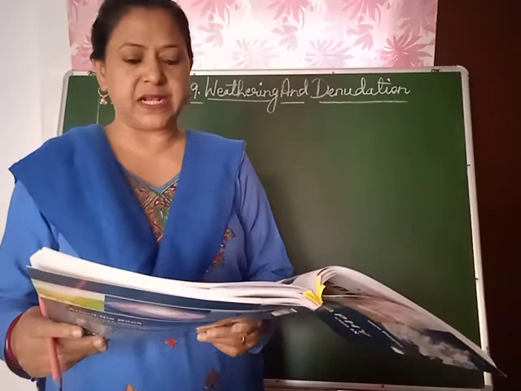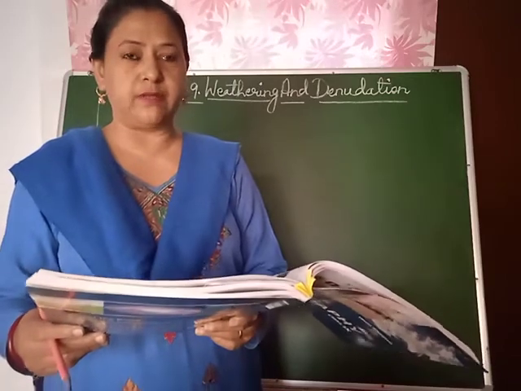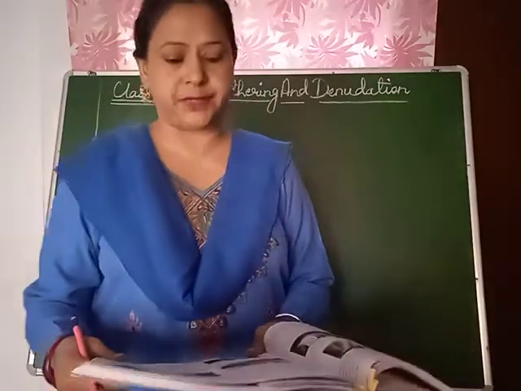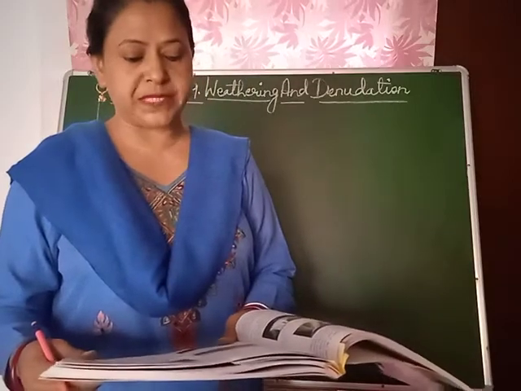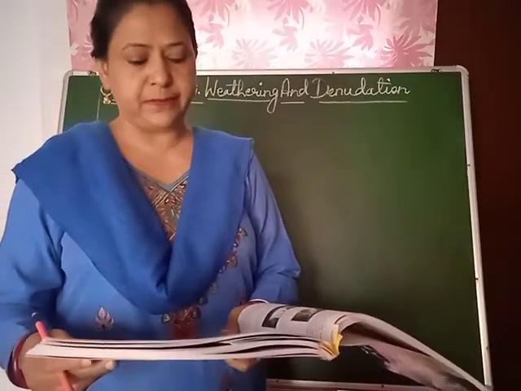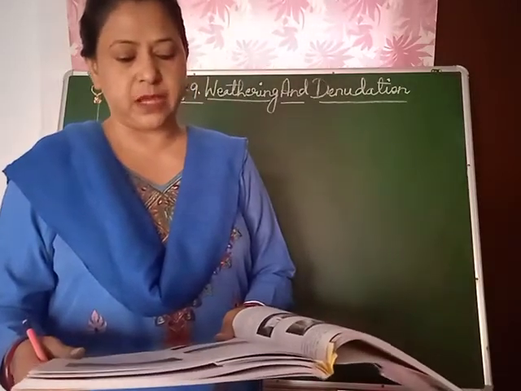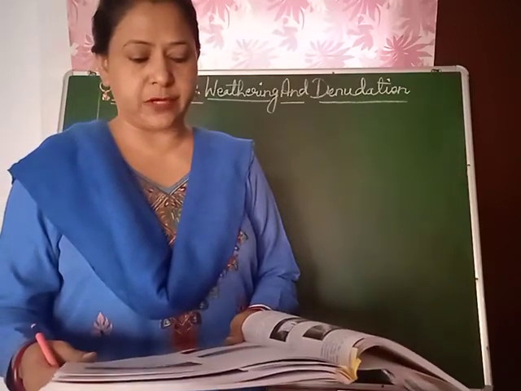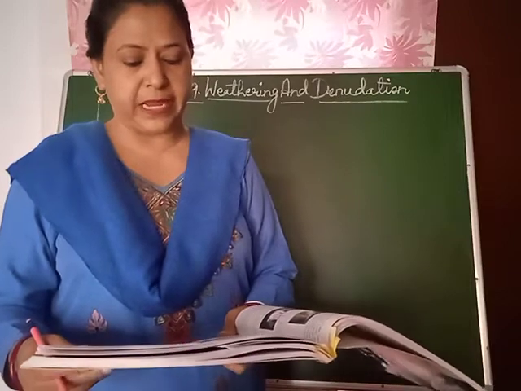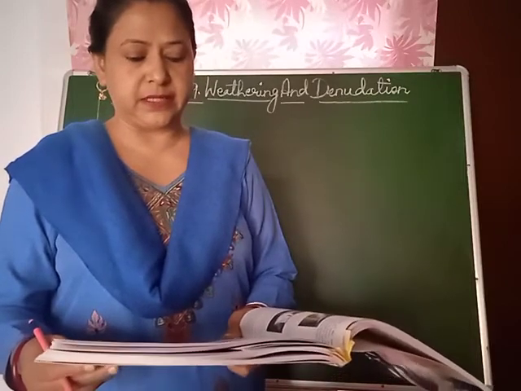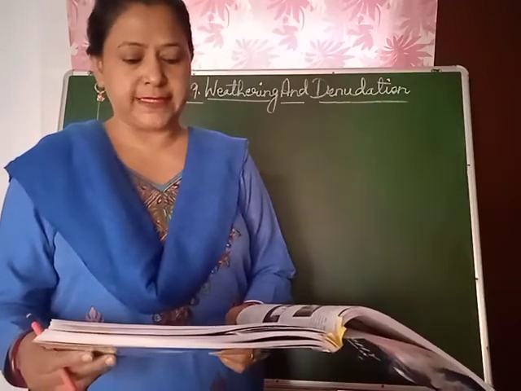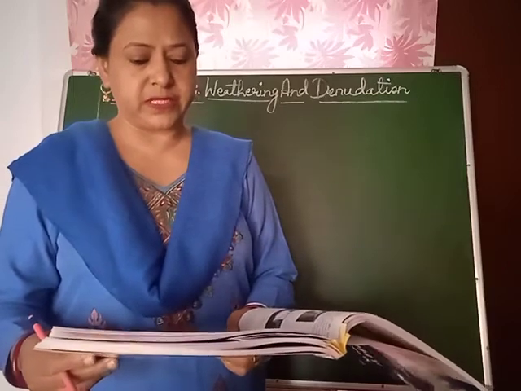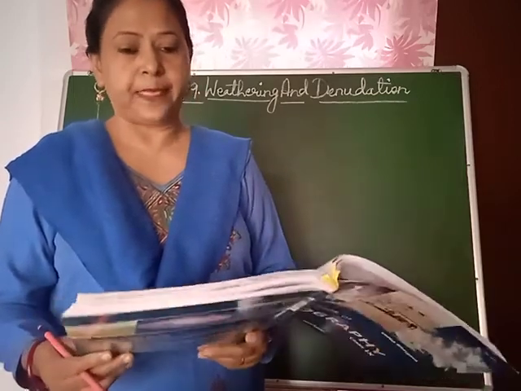Meanders. In the middle course, the river flows slowly over the plain, forming S-shaped loops, children. These loops are called meanders. The river bends on a flat surface, swinging outward to form large meanders by cutting into the curves of the outer concave bank and depositing the material on the inner convex bend. Example, Barak River south of Assam.